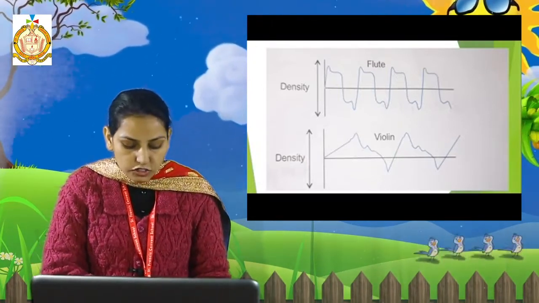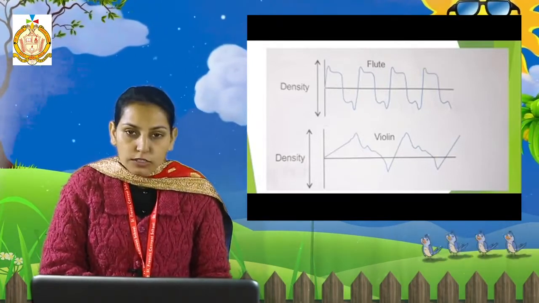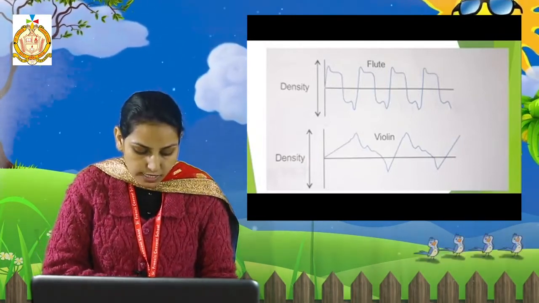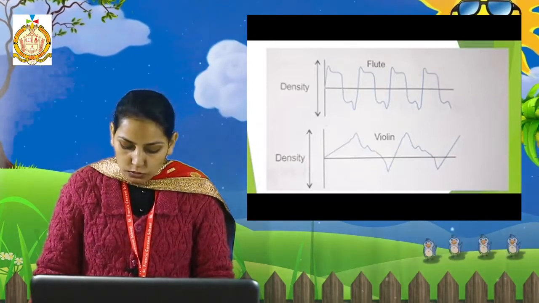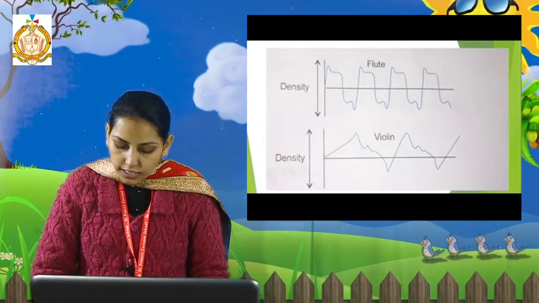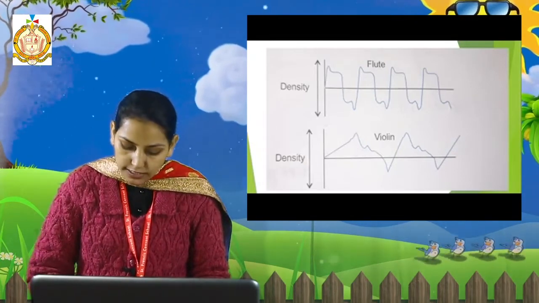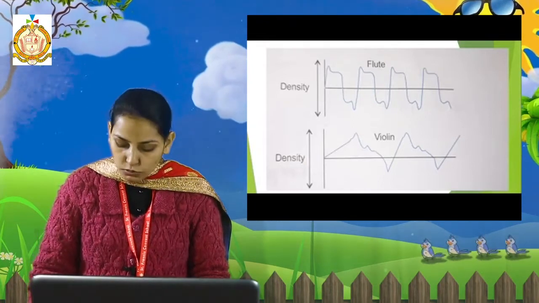32, second, string type musical instrument. First of all, write down the heading, tension of a string. After that, write down the paragraph on page 112, last paragraph, "the pitch of the sound" up to "sound produced." Next, third, tension of membrane. From page 113, left hand side, "tighter and the smaller is the membrane, higher is the pitch" up to "time taken."